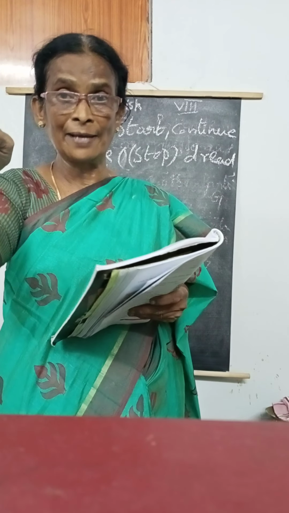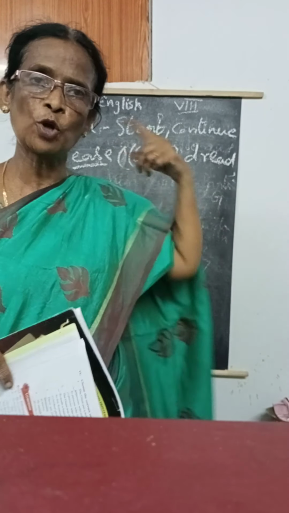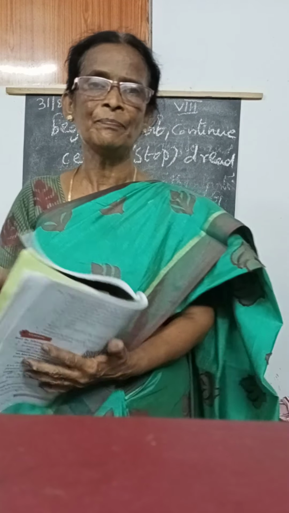I heard the children whispering. Whispering, ing, here is the word heard, so that is the present participle. You remember these words and write down which are the gerund and which are the present participle. Once again I will tell: when there is an ing following the helping verb, that is the present participle.